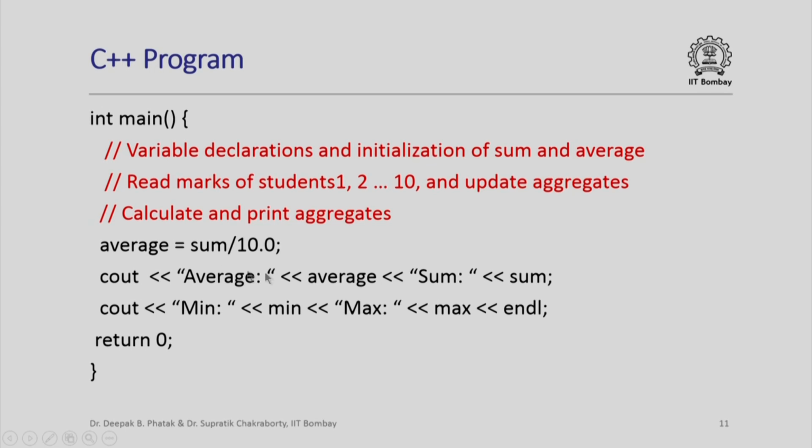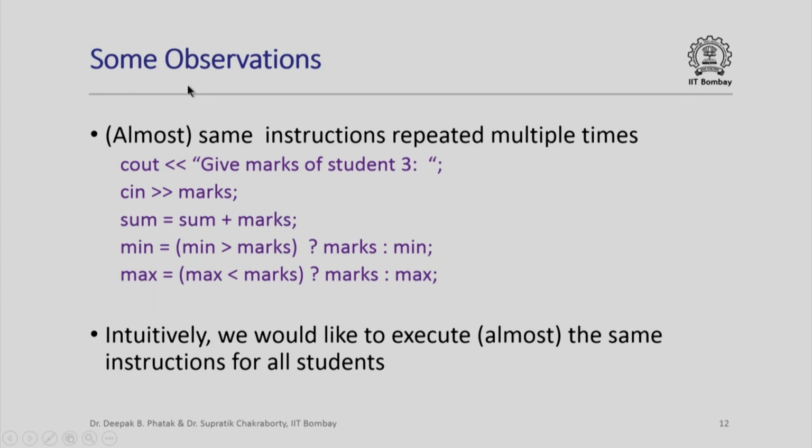We could then print out the average, sum, min and max and return to the operating system with the return value 0. Now some observations with respect to this previous program are particularly interesting. First of all, almost the same instructions were repeated multiple times, in particular this block: printing out give marks of student number such and such, reading in the marks, updating sum, updating min, updating max. This block of statements was executed as is for almost all the students.